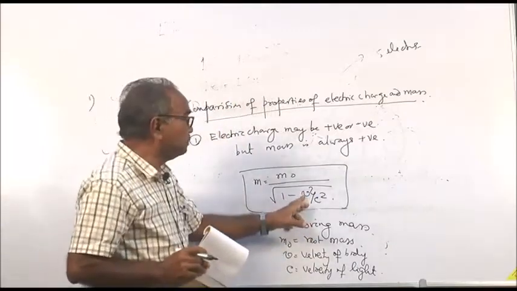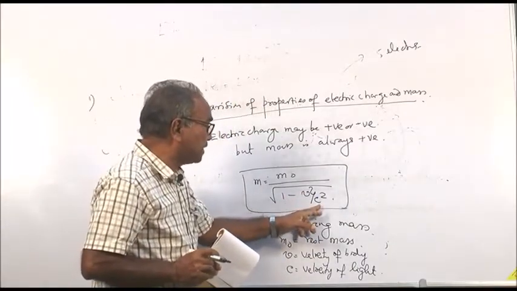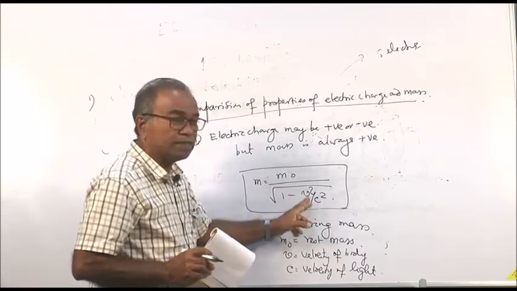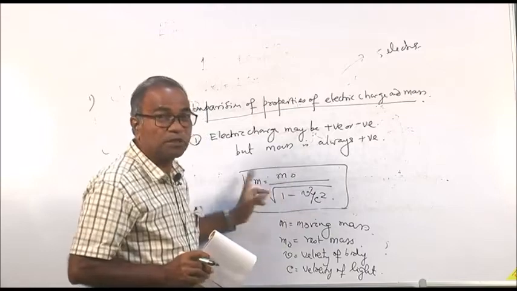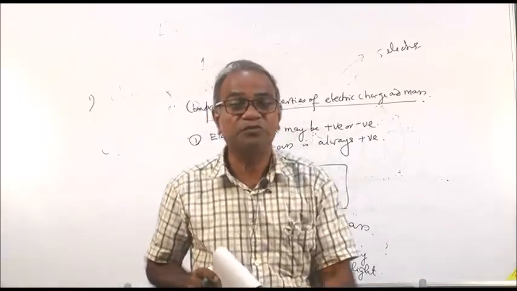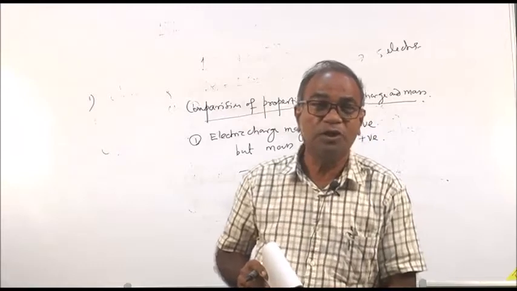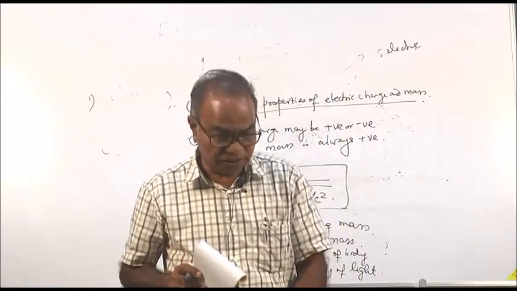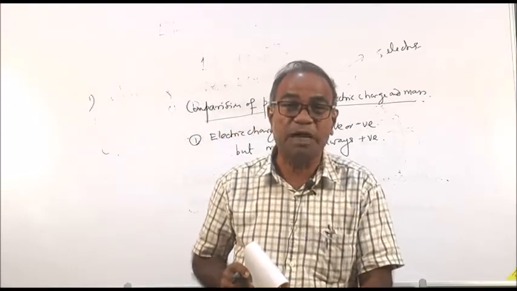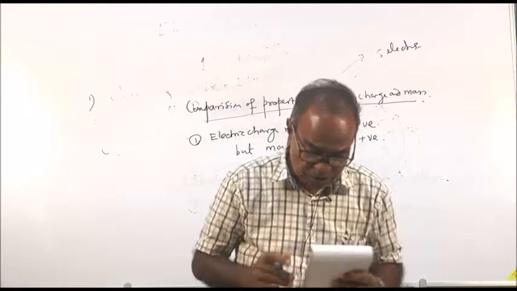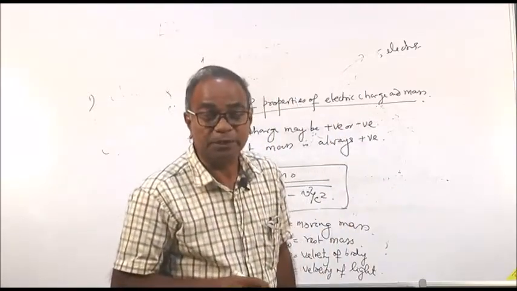That means c square by c square is 1, 1 minus 1 is 0, something divided by 0 becomes infinity. So, this book which has 5 grams or 10 grams or 20 grams, if it moves with the velocity of light, then its mass never remains 5 grams, it becomes infinite. This is the special theory of relativity.